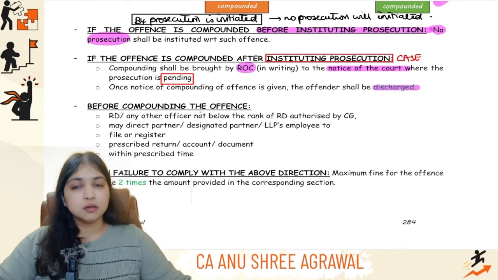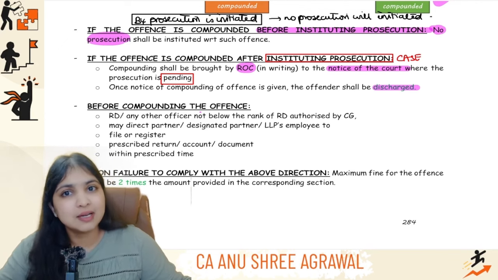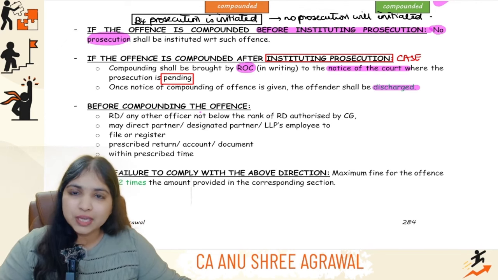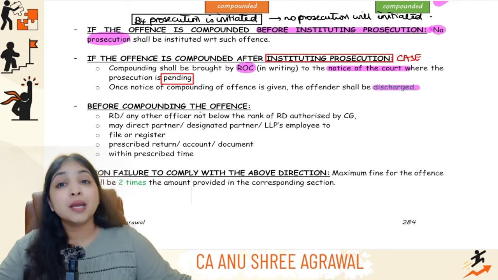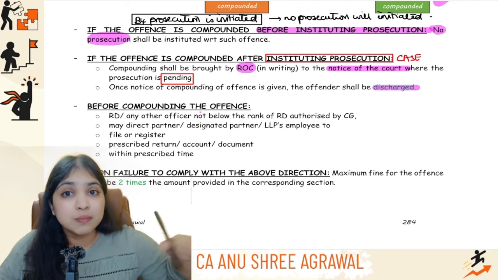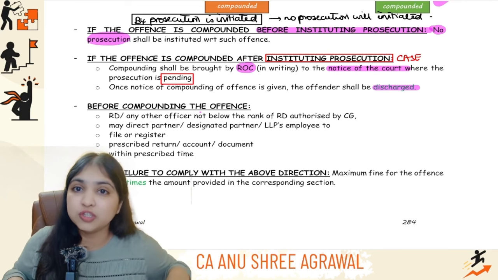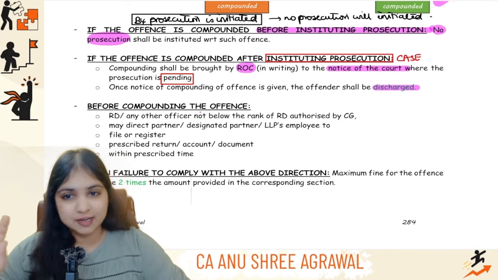So in case the offense is compounded before the case is filed, then the case itself will not be filed for that particular offense, matter is closed. But however, if the case was already filed and the case is still pending, and meanwhile in this process, the offense is getting compounded, then the ROC will give a notice to the court and the court will discharge the offender. Simple, guys.